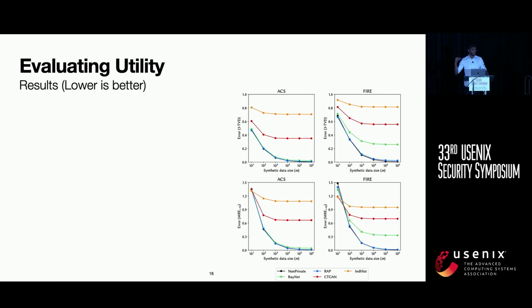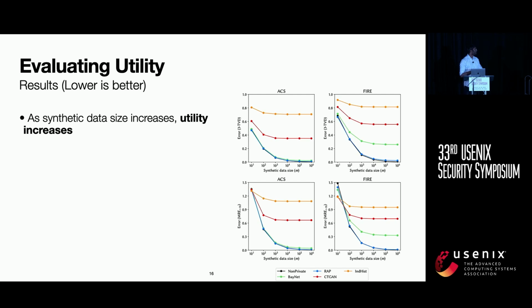Next, we also look at the other side of the equation, which is about utility. We want to know how useful each of these synthetic data algorithms that we tested are. In order to do this, we focus on 2 error metrics that are popularly used in the US Census and also prior work that is evaluating the utility of synthetic data. This is the total variation distance, which is more of a statistical distance between the synthetic and the raw data, and the mean relative error, which is basically if I ask a query on the synthetic data, how far away is it from the query on the raw data? And we plot this in the graphs shown on the right.